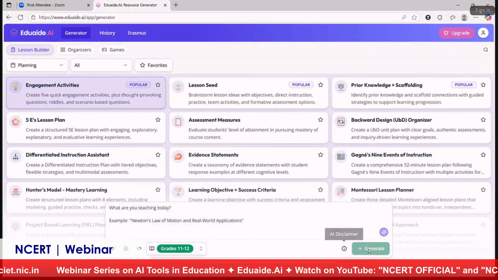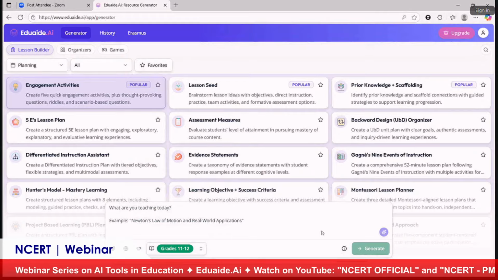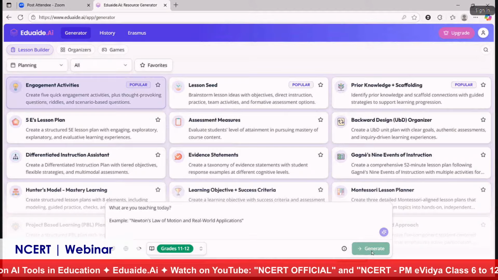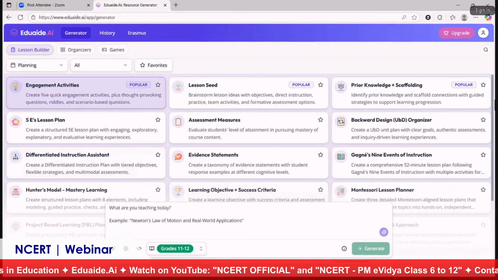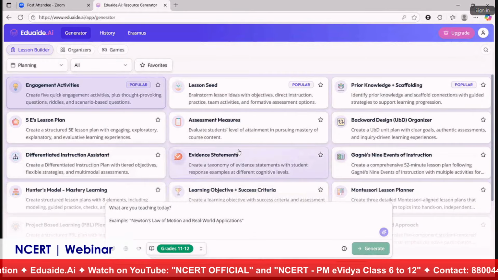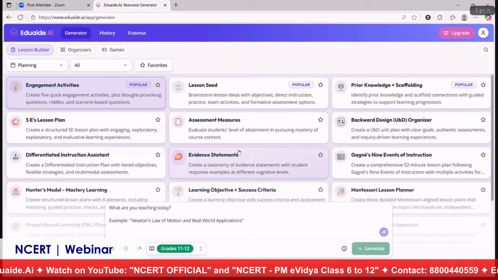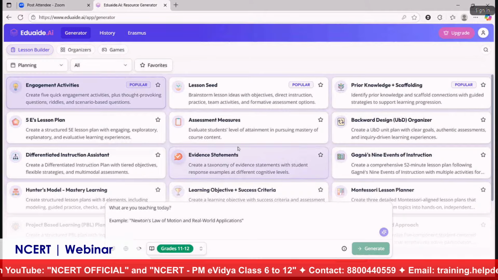And then we have the generate option. Whenever you write a topic, you can click generate, and the particular resource will be generated. So this is about the interface. Now we will see how we can create resources using all of these features that are available. So let's start one by one.